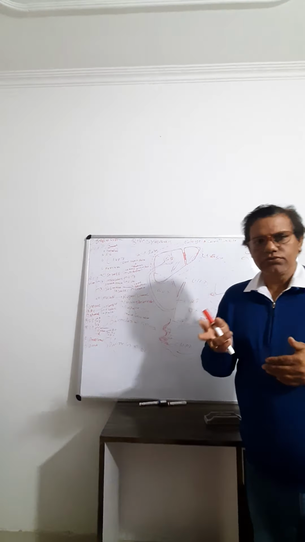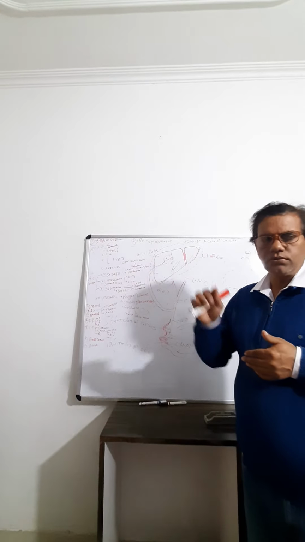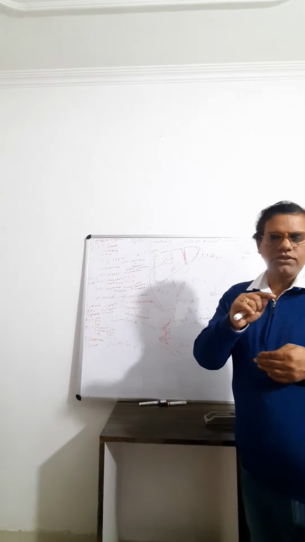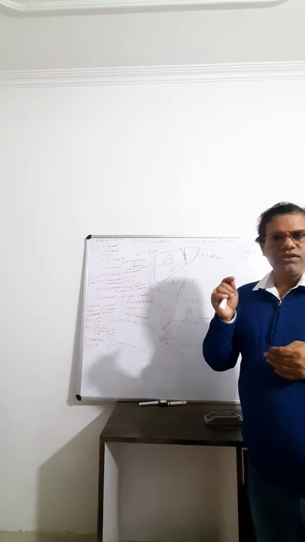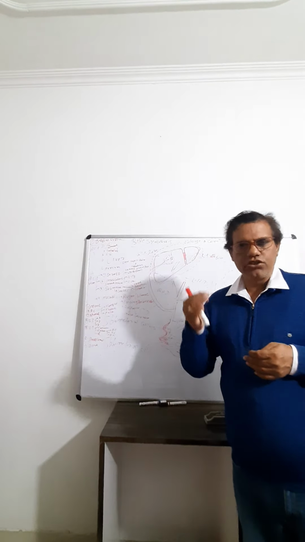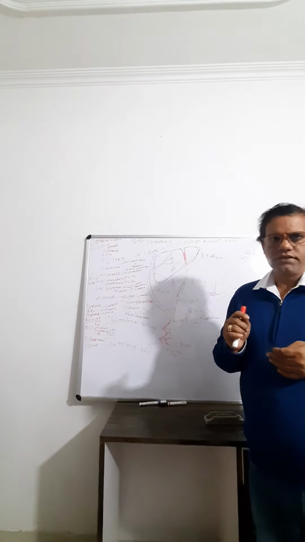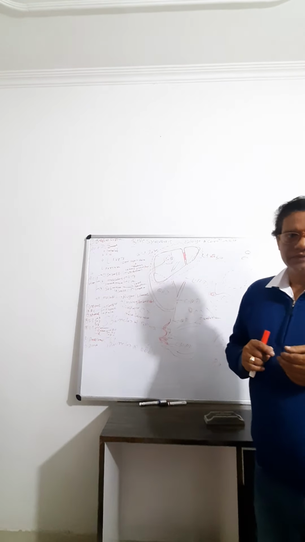So glucagon and insulin are antagonistic to each other, because glucagon is responsible for conversion of glycogen to glucose, but insulin is responsible for conversion of glucose to glycogen. And if any infection in the beta cell causes a deficiency of insulin, then the glucose level increases, and this is called diabetes mellitus.